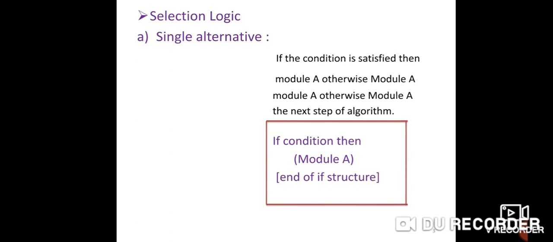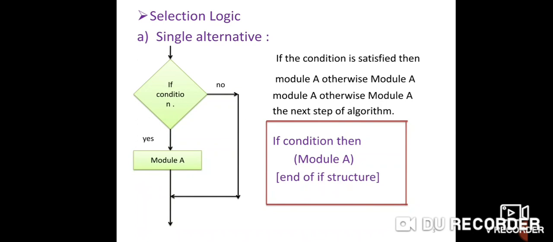See the flowchart. If the condition is true, then module A will be executed, and if the condition is false, then no statement will be executed. It is called single alternative.